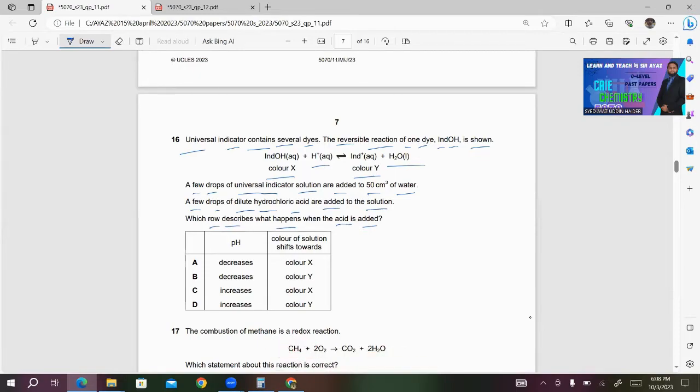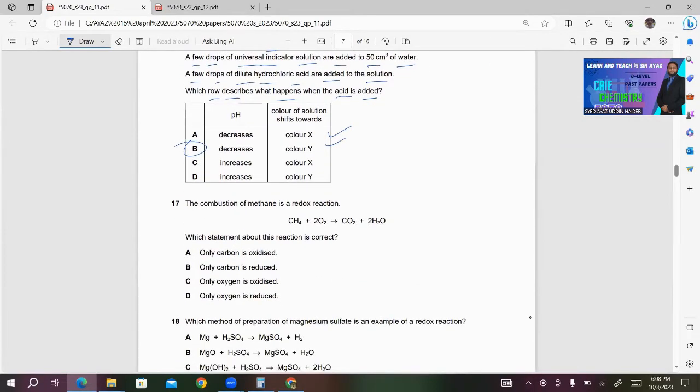So what will happen to the pH? pH will decrease, definitely. You have higher concentration of H+, which means pH will decrease. So either A is correct or B is correct. And the equilibrium shifts to the right hand side. So you have equilibrium shifting to color Y. So B will be the right answer for this question.